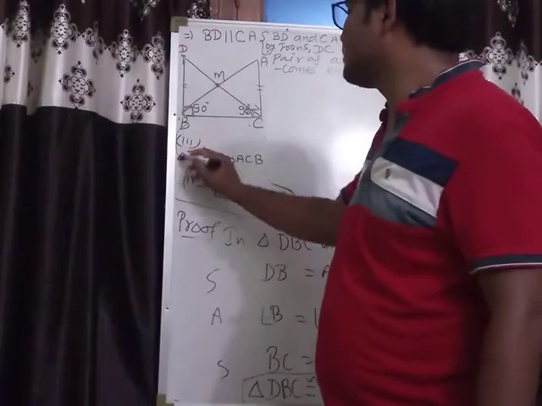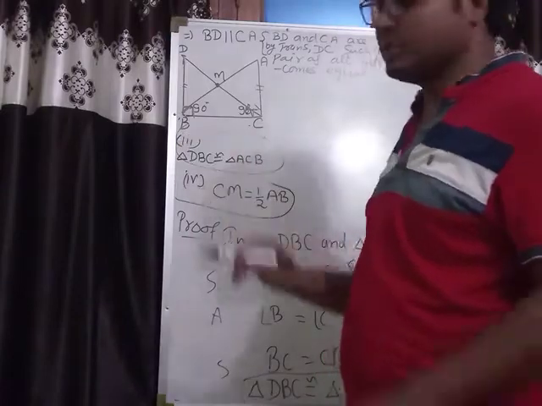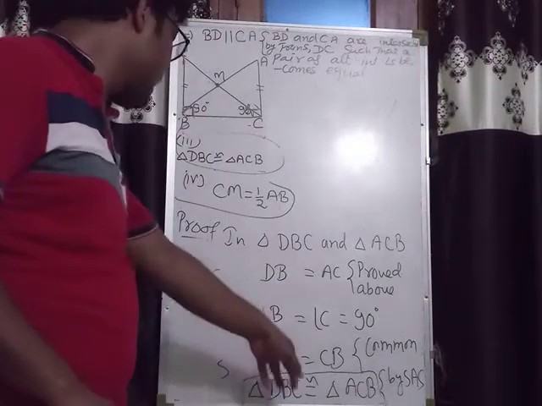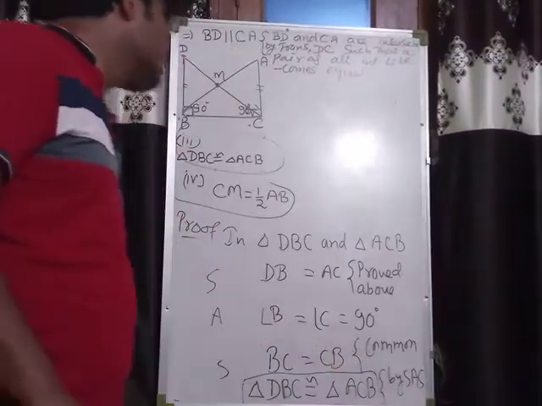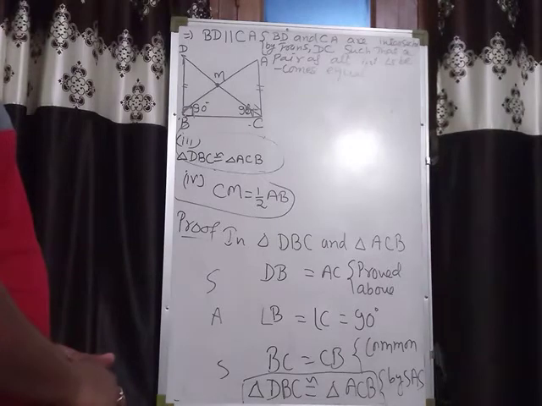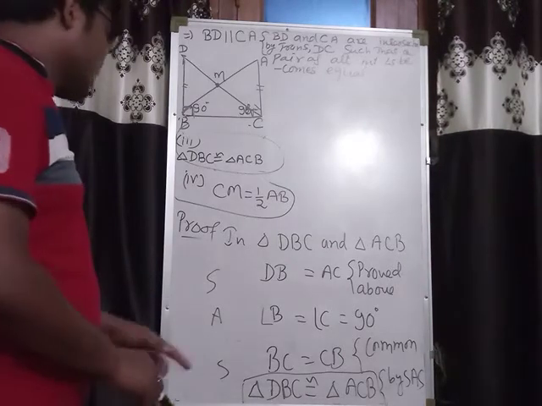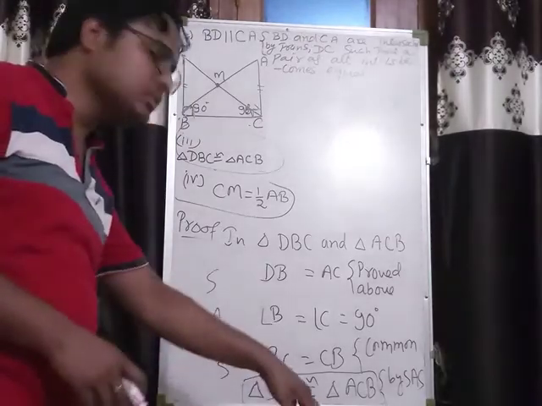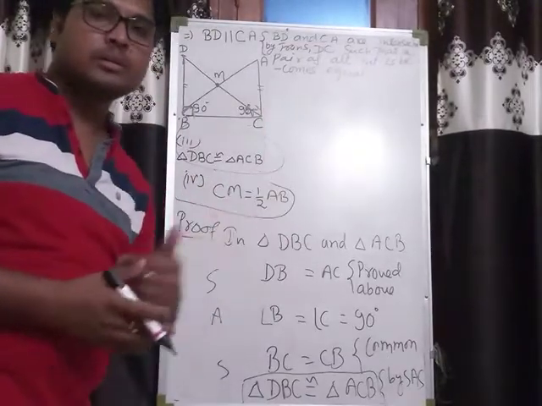Now the last one. Because DBC is congruent to ACB, and these two triangles are congruent, their corresponding sides will be equal.